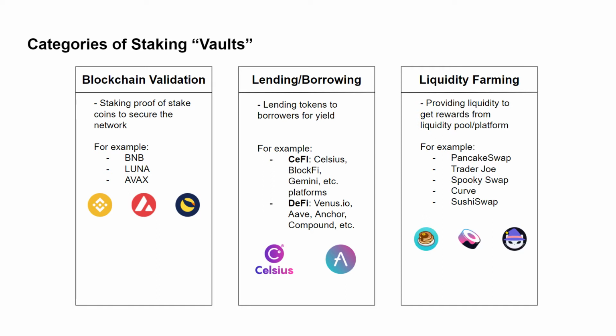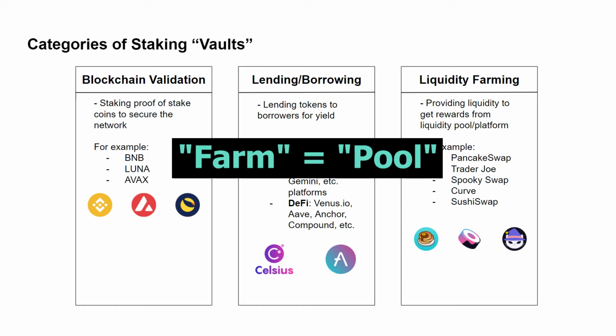Some example platforms for liquidity farming are PancakeSwap on the Binance Smart Chain, Trader Joe on Avalanche, SpookySwap on Phantom, and Curve. Just as a heads up, I'll be using the terms farm and pool interchangeably. They mean the same thing. What is the incentive for liquidity providers though? This is where the staking APR comes in. The liquidity providers are rewarded with a return for providing liquidity and taking the risk of impermanent loss. The APR number is typically calculated with one or both of the following ways.